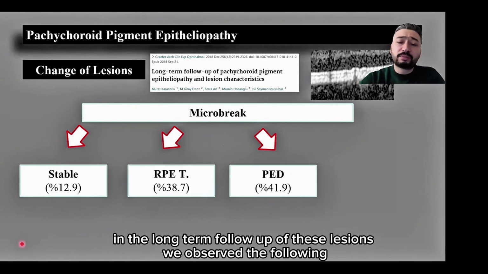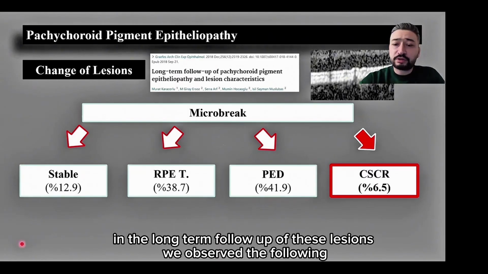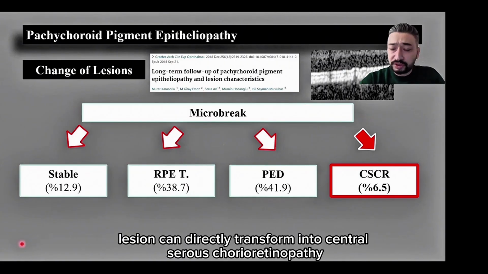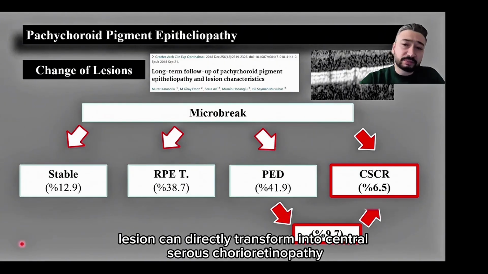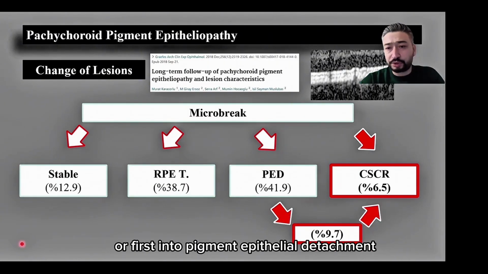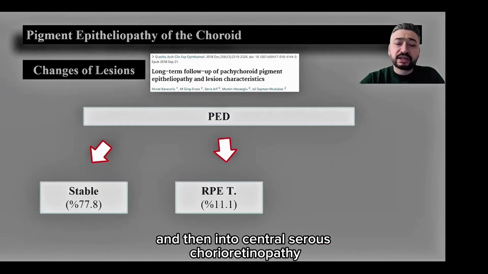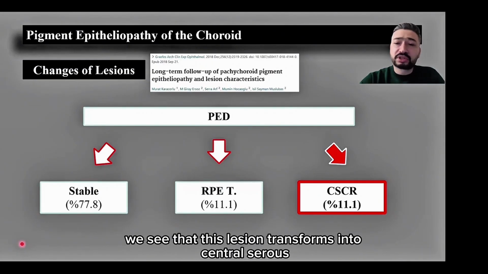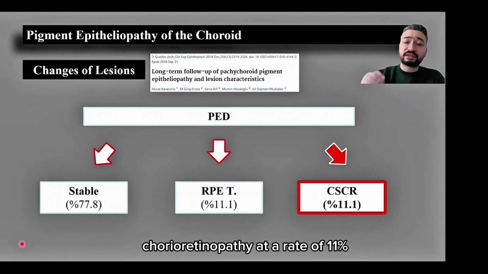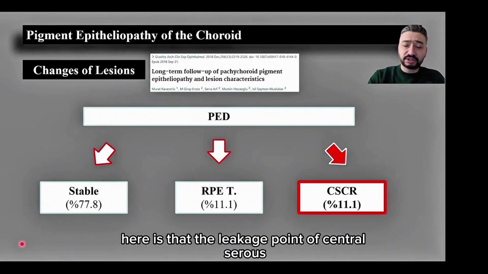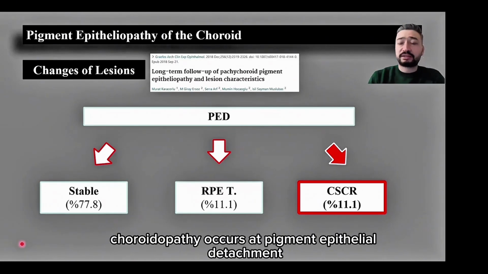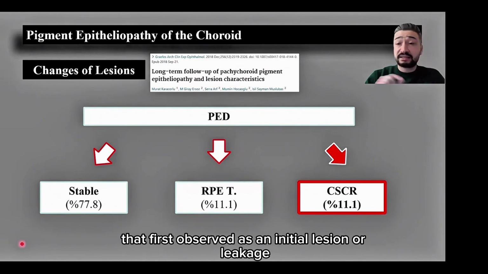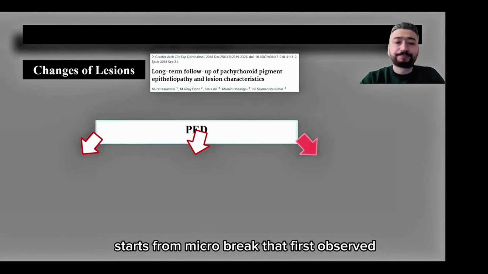In the long-term follow-up of these lesions, we observed the following. The microbreak lesion can directly transform into central serous chorioretinopathy, or first into pigment epithelial detachment and then into central serous chorioretinopathy. When we look at the pigment epithelial detachment, we see that this lesion transforms into central serous chorioretinopathy at a rate of 11%. What I mean by transformation here is that the leakage point of central serous chorioretinopathy occurs at the pigment epithelial detachment that was first observed as an initial lesion, or leakage starts from the microbreak that was first observed.